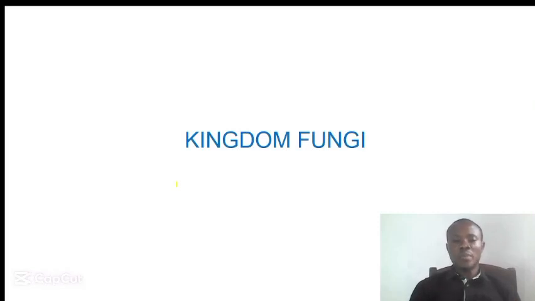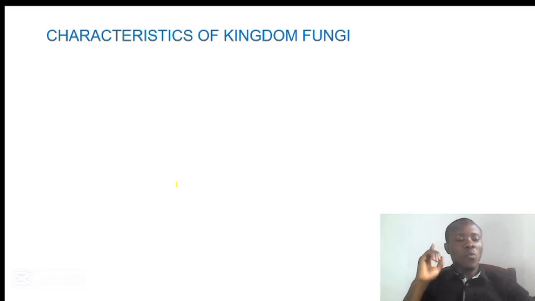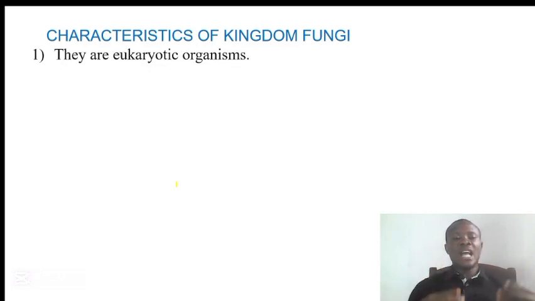Today we are going to talk about the kingdom fungi. So let's start with the general characteristics of the organisms under the kingdom fungi. One is that they are eukaryotic. Eu means true. Karyotic is talking about nucleus. That means they have a true nucleus that is surrounded by a membrane.